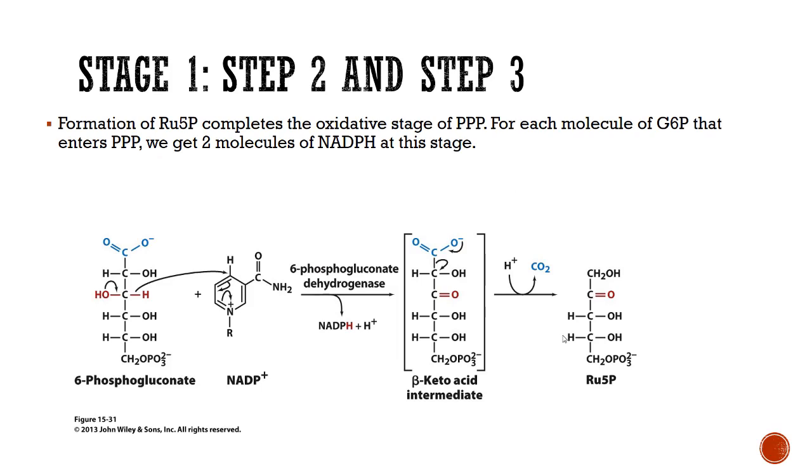In the second step, we have hydrolysis of the lactone metabolite to make 6-phosphogluconate, which is then further oxidized to create our second NADPH molecule, followed by a decarboxylation step to release CO2. This CO2 comes from carbon 1 of glucose, creating ribulose 5-phosphate. This completes stage 1 of the pentose phosphate pathway and creates 2 molecules of NADPH for each molecule of G6P that enters the pentose phosphate pathway.